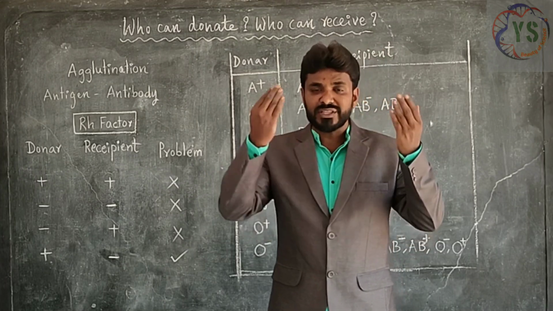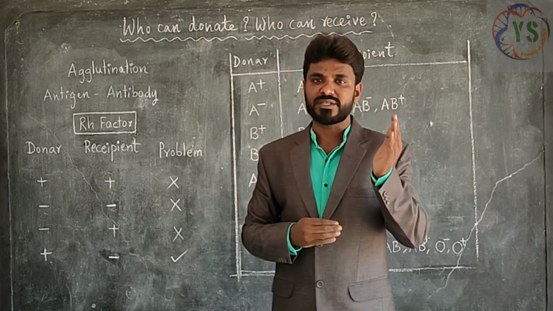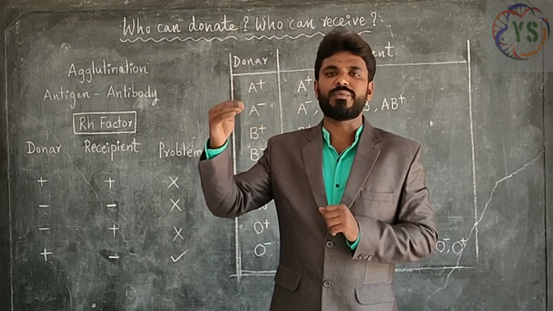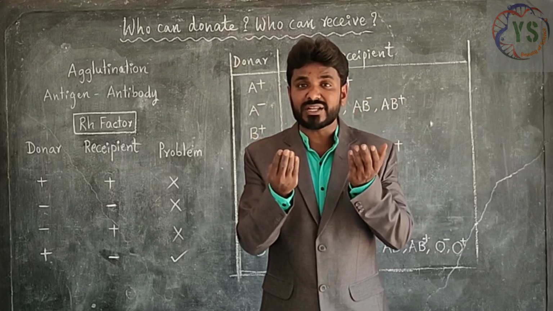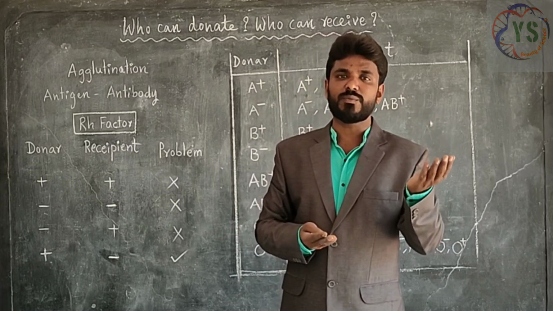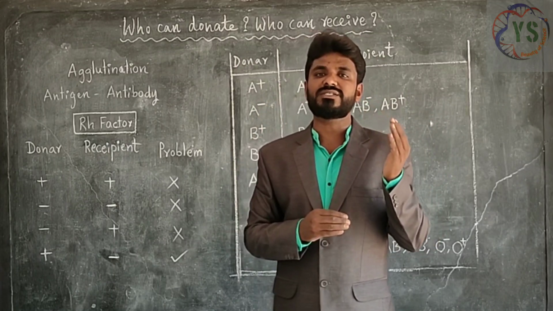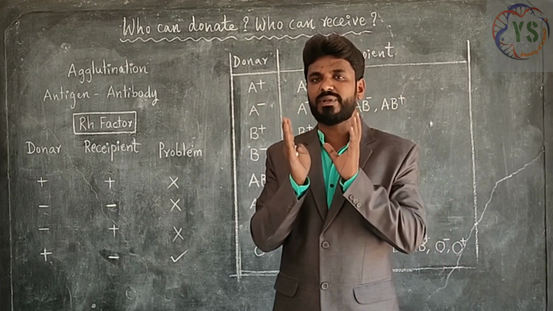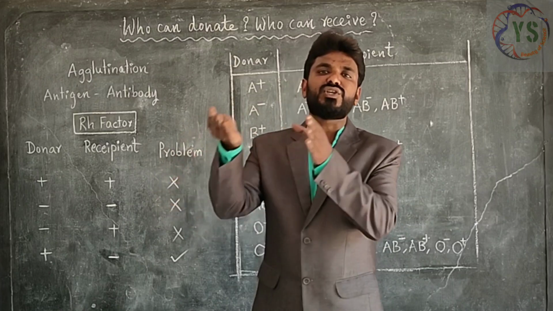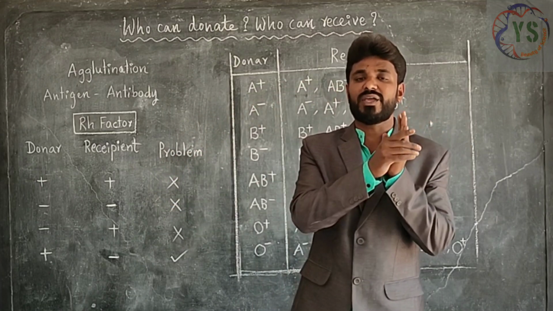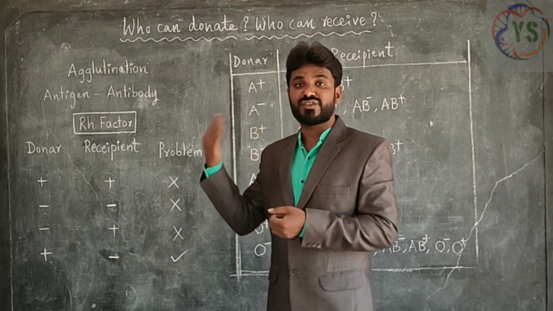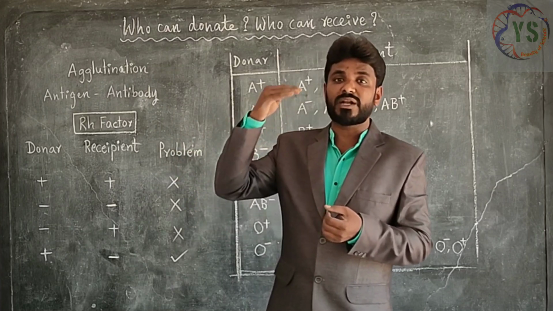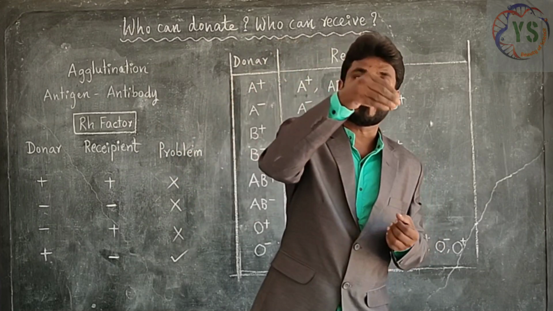For example, suppose the recipient blood group is AB and the donor blood group is A. What do we think generally? Yes, AB can receive blood from any person because they are universal recipients, and A can donate to the AB blood group. So simply A blood is transfused into the AB person, without concentrating on the RH factor, and we have injected the blood group A into the blood group AB.